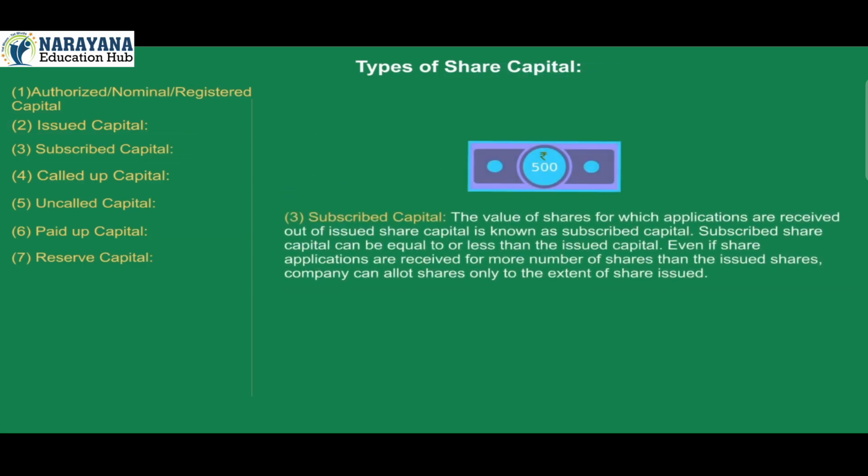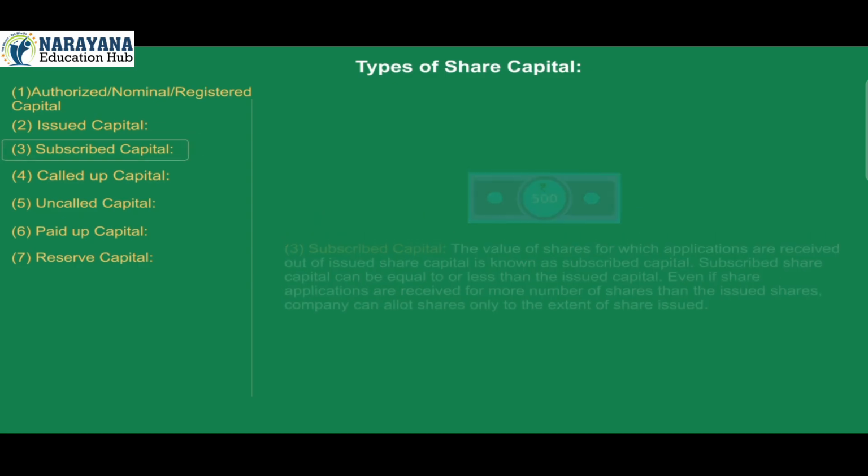3. Subscribed capital. The value of shares for which applications are received out of issued share capital is known as subscribed capital. Subscribed share capital can be equal to or less than the issued capital. Even if share applications are received for more number of shares than the issued shares, the company can allot shares only to the extent of shares issued.